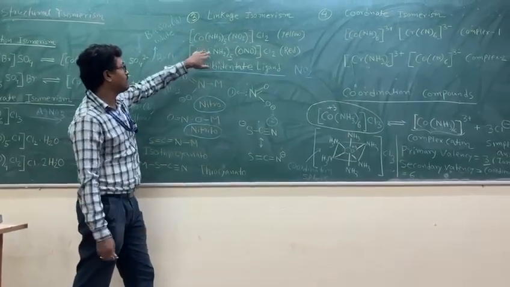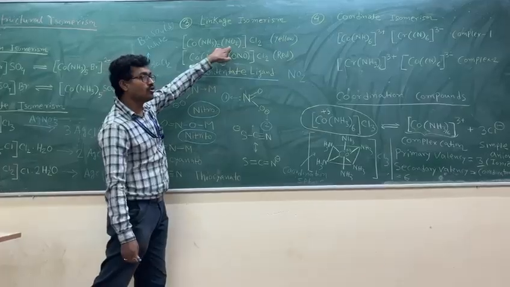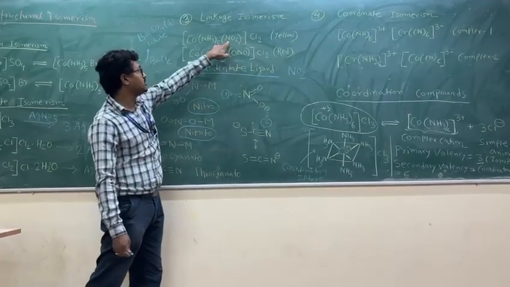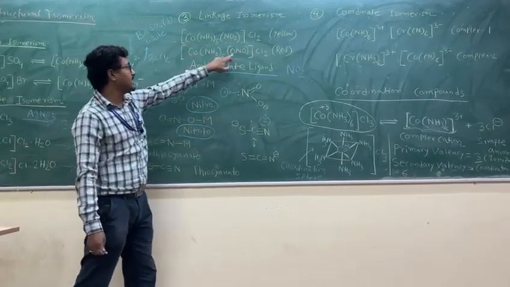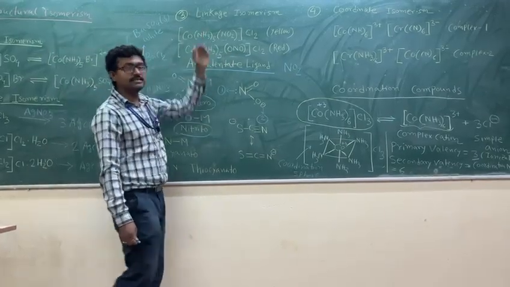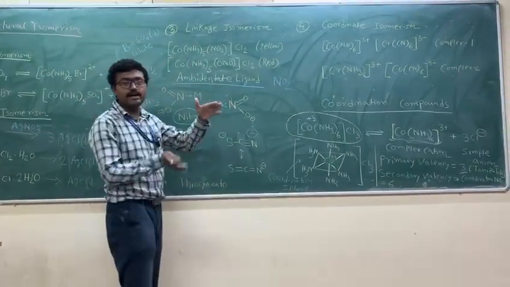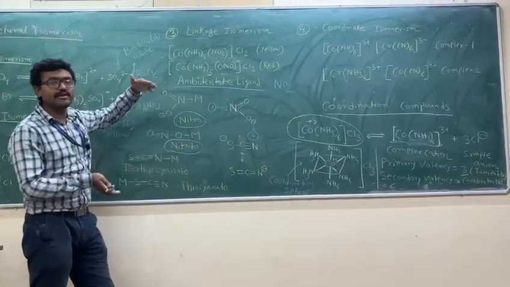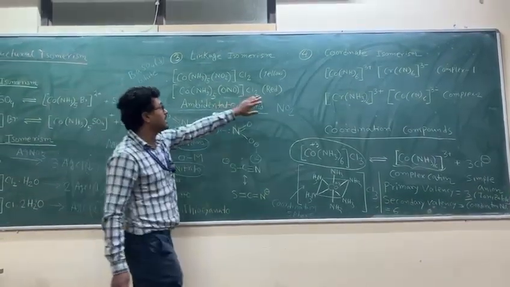So in these two examples, one is nitro, where the linkage is nitrogen and cobalt, and the other is nitrito, where the linkage is oxygen and cobalt. Since the linkage is different, their crystal field splitting will be different. Therefore, the energy gap will be different, so the color is also different.